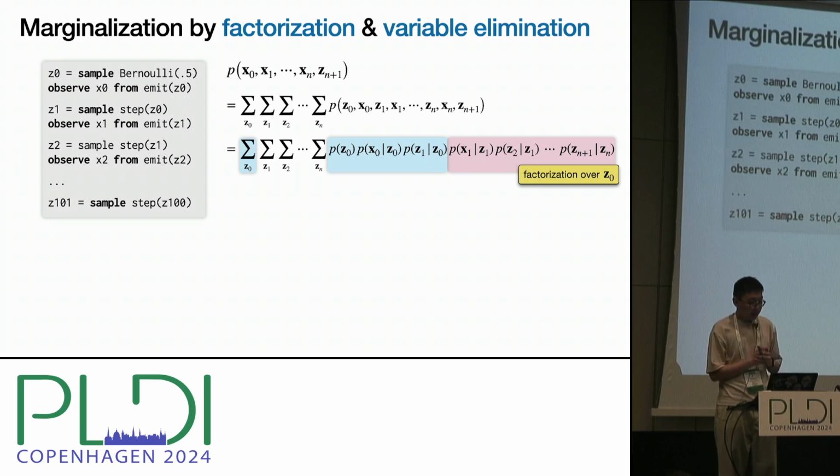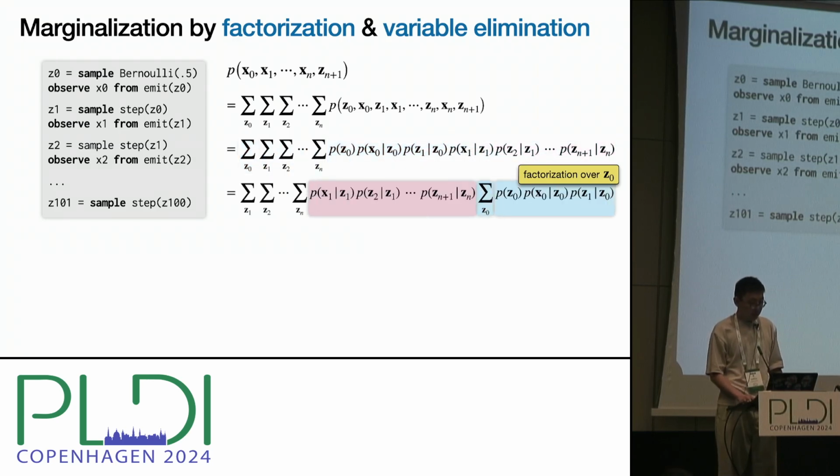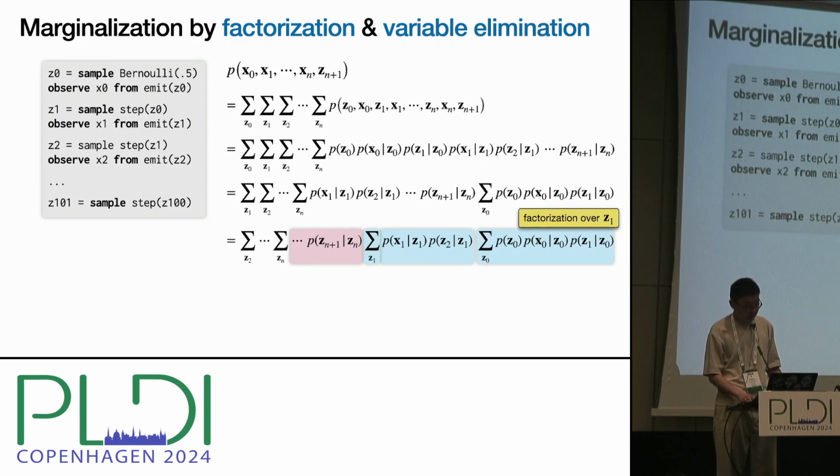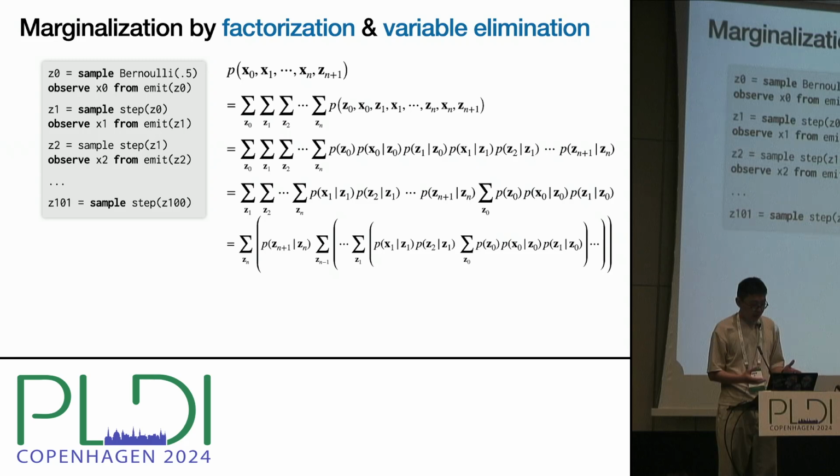We can first factorize the joint probability into two parts. One part contains factors dependent on Z0, and the other part contains factors independent of Z0. We can then push the summation over Z0 inside. Now we examine the inner product again, this time factorizing it over Z1 and pushing the summation over Z1 inside. And we do this factorization and rearrangement for all latent variables.